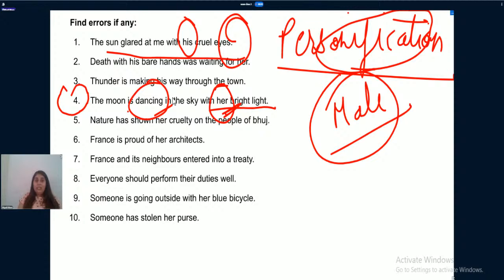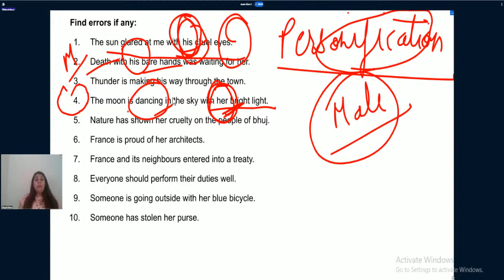Her. In the previous sentence for sun, we have used his. In this sentence for moon, we have used her. Now the question arises, why have we used her in this sentence and why have we used his in that sentence? Death with his bare hands was waiting for her. We have joined bare hands with death. Death has hands, so death is being personified here. His, again, death is considered as male.